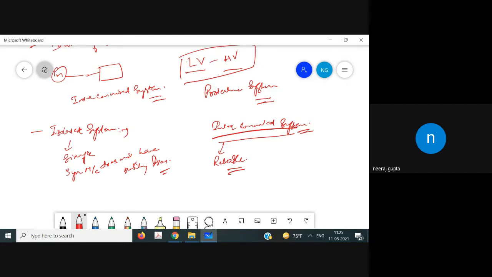However, one of the important points related to the interconnected system is that economic load dispatch can be implemented by using this interconnected system. So, can anyone tell me what is economic load dispatch?